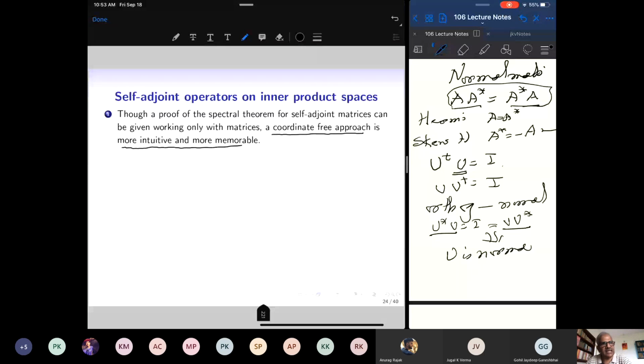One can understand this proof very easily, and a short, understandable conceptual proof tells you why something is happening, rather than getting entangled in lots of matrix manipulations. One can give a proof using matrix manipulations and prove the spectral theorem for matrices.